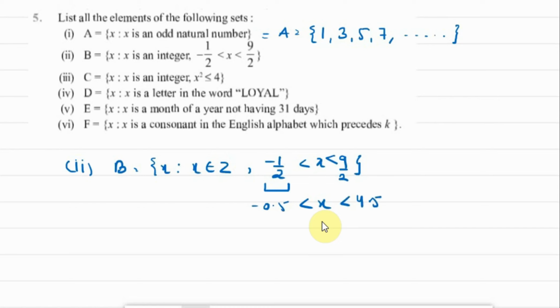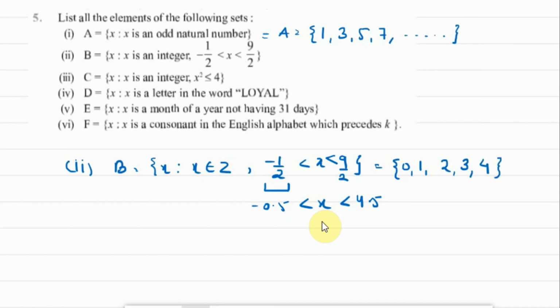Now we have to include only integers. So the roster form of this set will begin from which integer? It will begin from 0 because it is minus 0.5. We are not supposed to include minus 0.5 because x is greater than minus 0.5. So the first integer that will be included will be 0, 1, 2, 3 and 4. We will not move ahead of 4 because x is less than 4.5. That is why 0, 1, 2, 3, 4 is the desired roster form of part B.